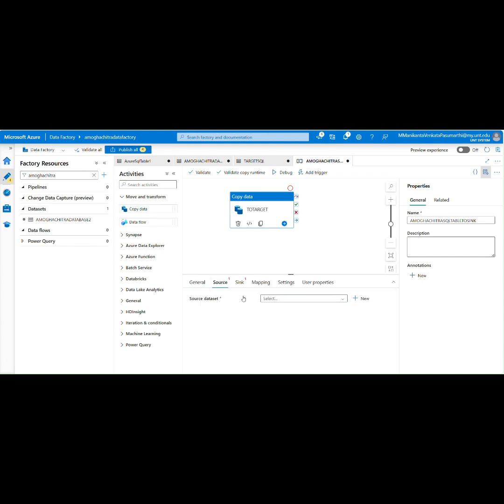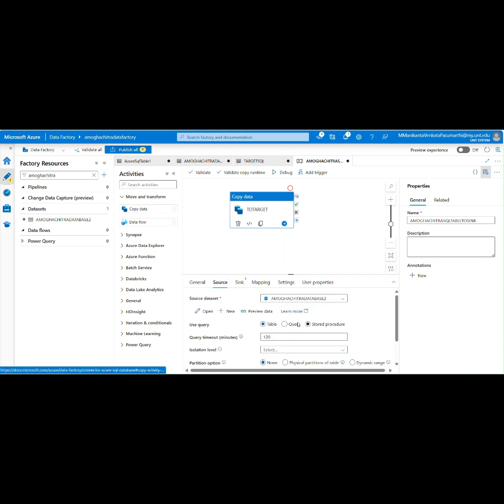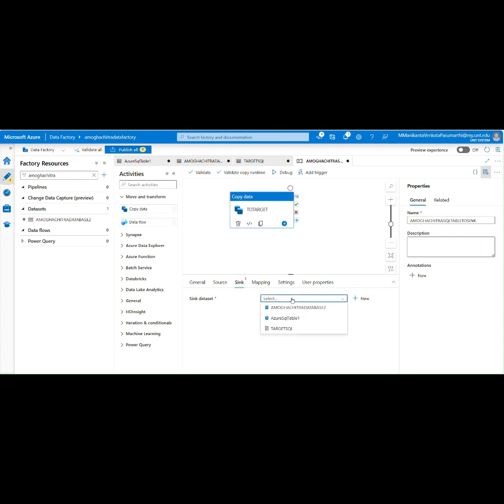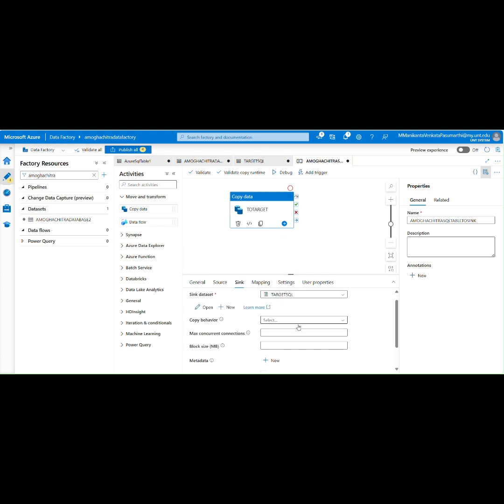Here for the source, we are going to select the source, which is Amogachitra database 2 as we created before. For the sink, we are going to select the target SQL we have just created.